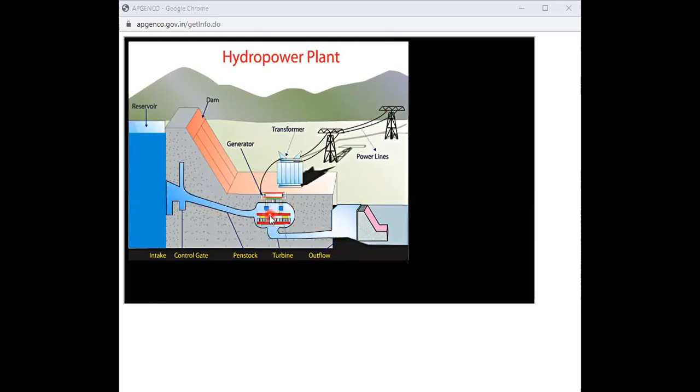This turbine is mechanically coupled to your generator. Whenever this turbine rotates by the usage of water, which is stored in terms of potential energy, automatically the generator will generate electrical power. This power is transmitted to the load side by using the transmission lines. This is a simple, basic principle. And let me show one more diagram.